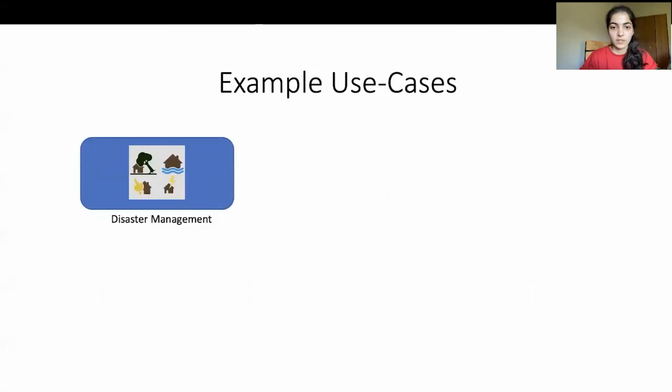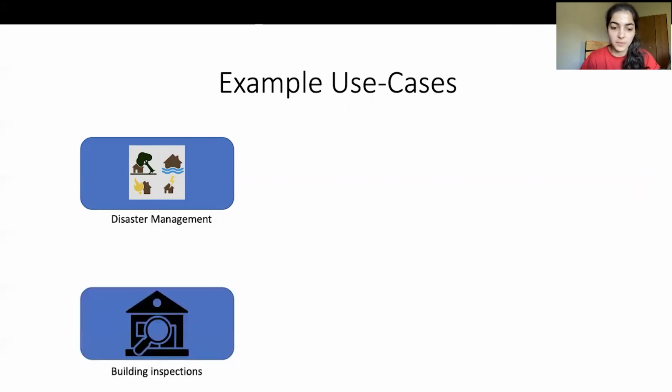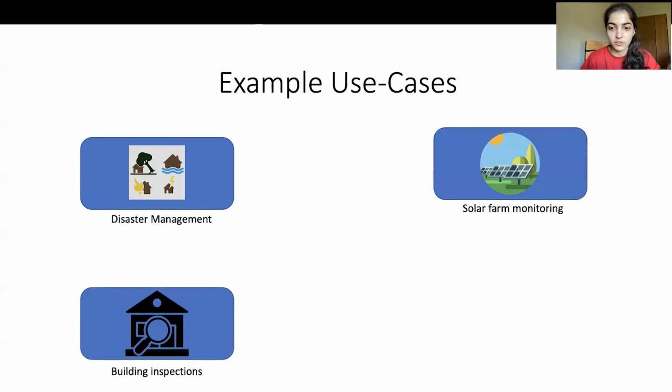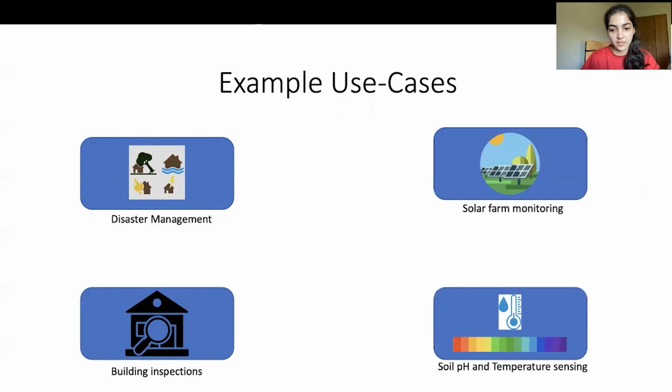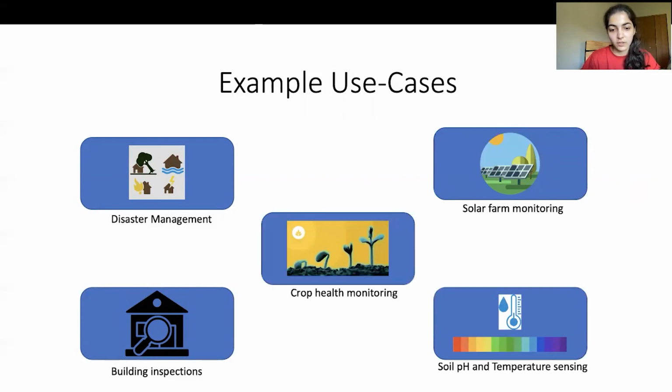Moisture sensing is just one example application in the possible landscape of applications with this proposed sensing technique. Some of them are disaster management, building inspections, solar farm monitoring, and soil pH and temperature sensing, and crop health monitoring.